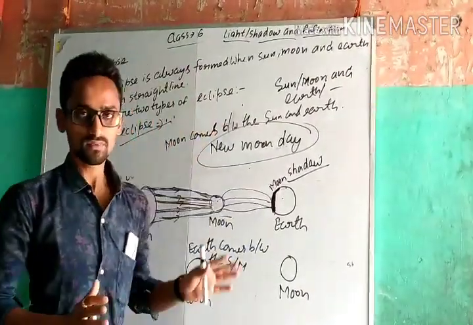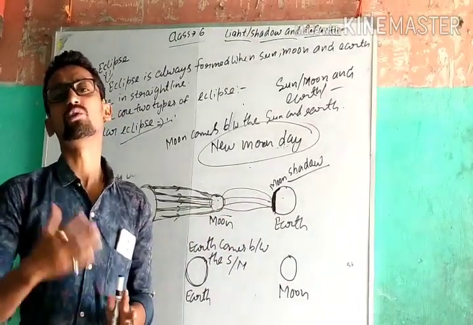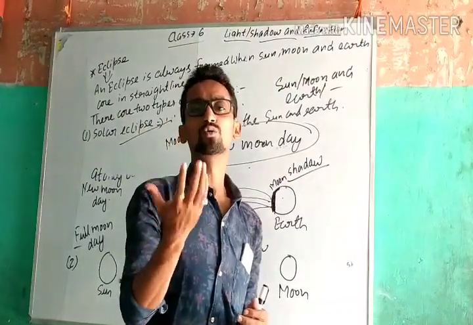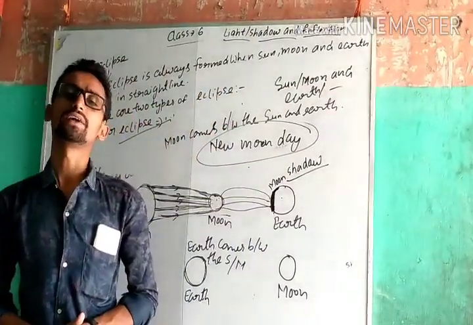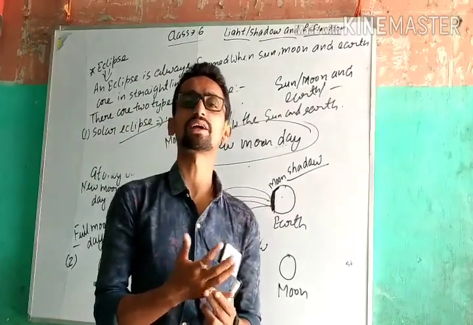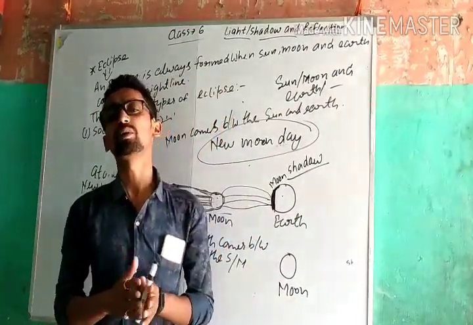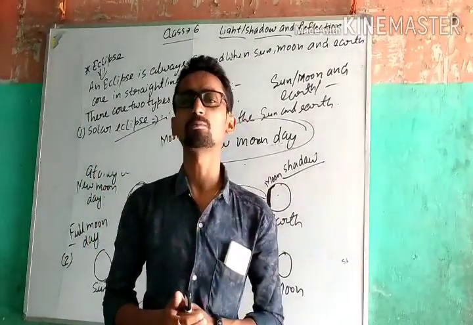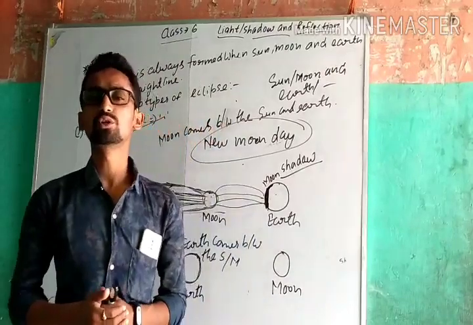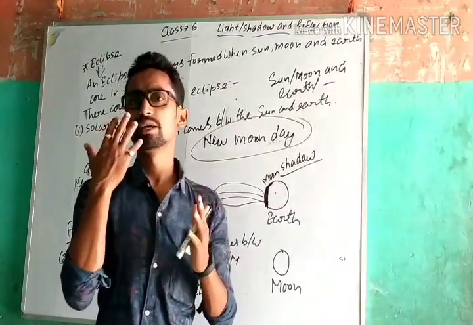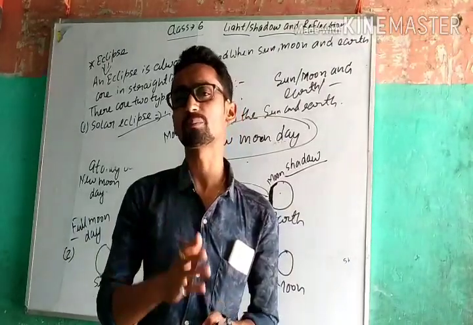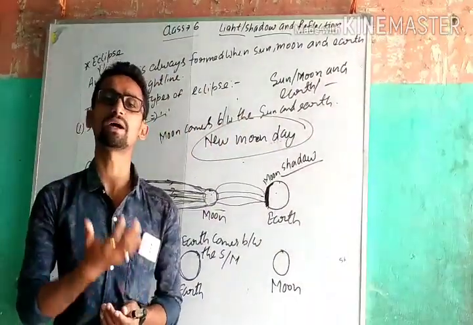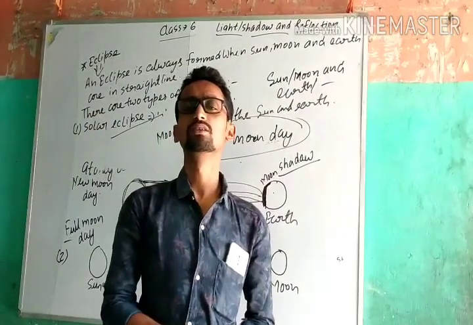Now you have to prepare questions related to light, shadow and reflection, such as what is the importance of light. Collect different types of material and categorize them into transparent, translucent and opaque objects. Also state the property of rectilinear propagation of light, and clarify it by doing a project activity.